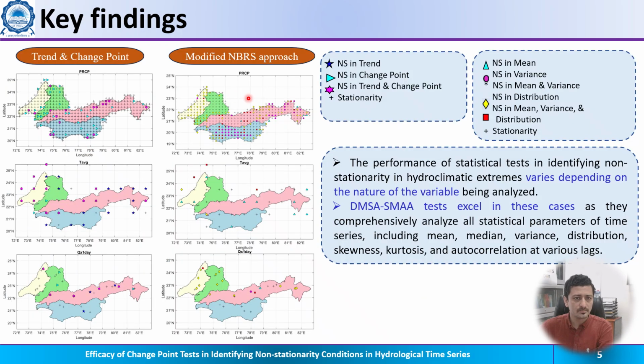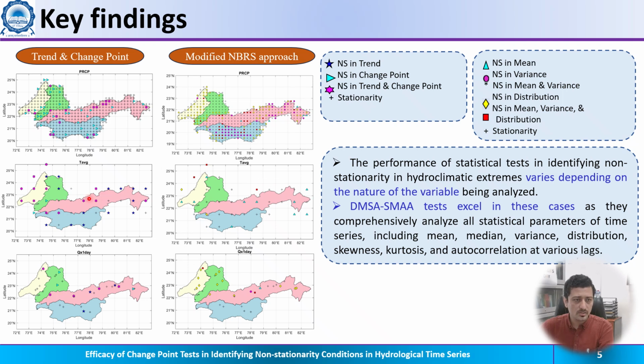Results indicate that for annual total rainfall, the legends are given here for interpretation. We can see that the change point test is not showing any significant change, but we can see that distribution and variance are changing based on the NBRS process, which is inducing non-stationarity.